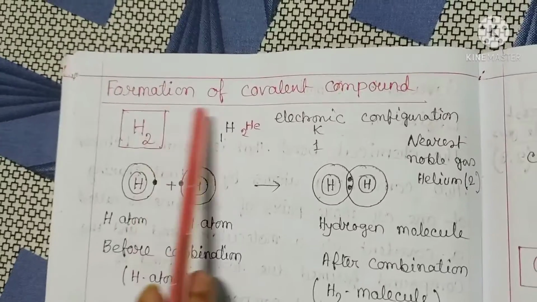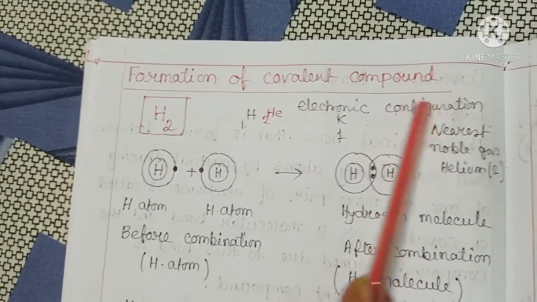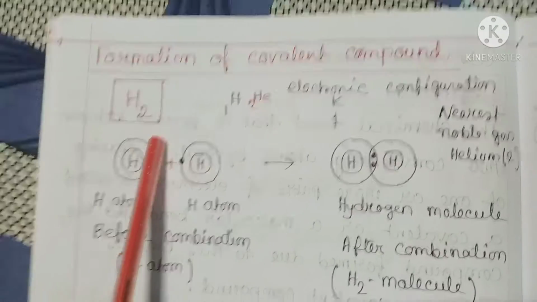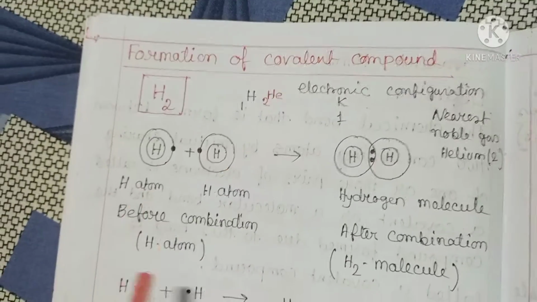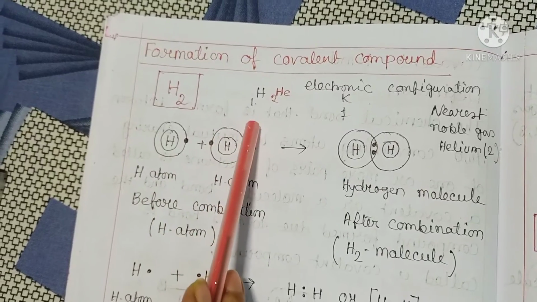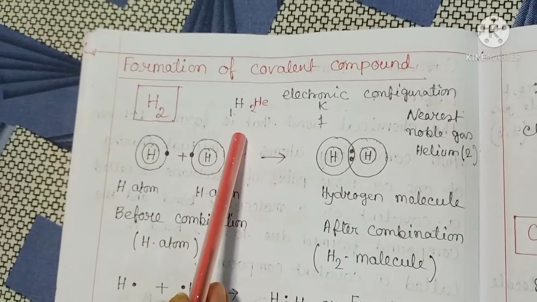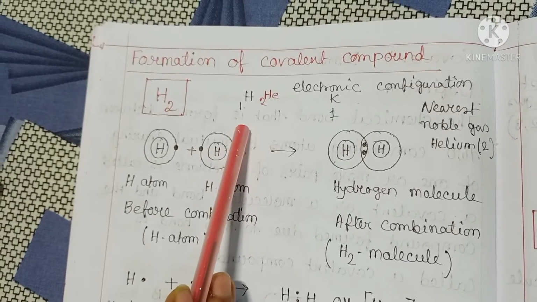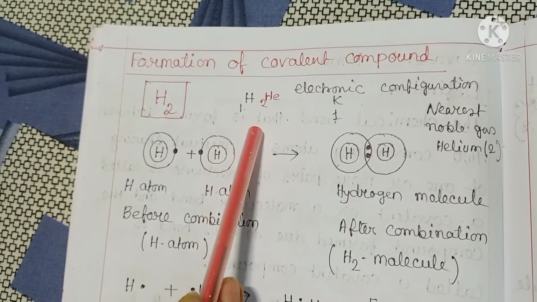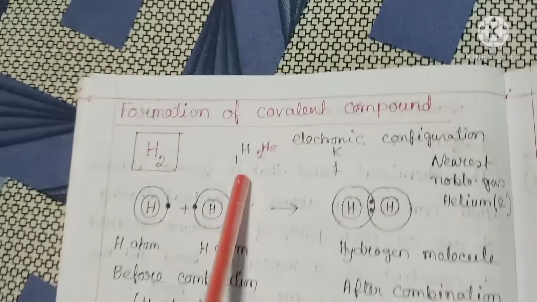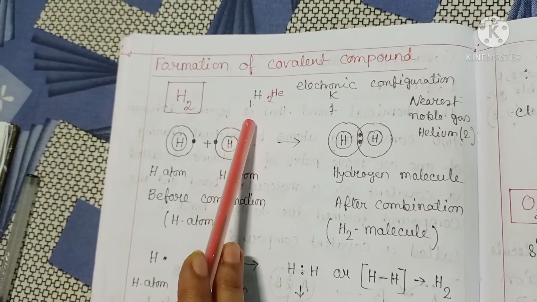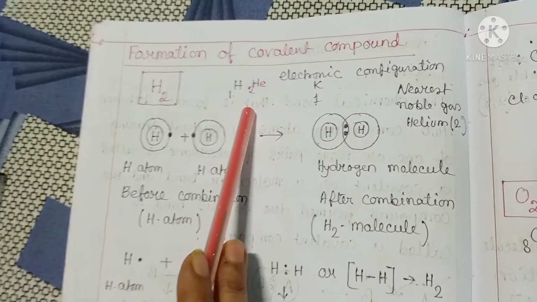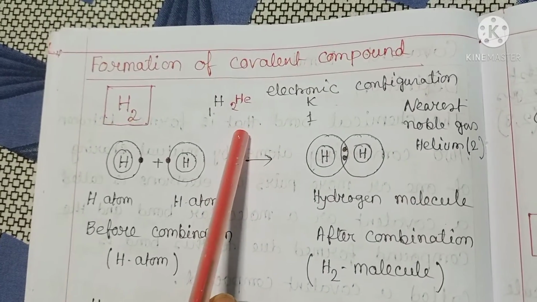Now, see the formation of covalent compounds. First, H2. See the formation of hydrogen molecule. Atomic number of hydrogen is 1. So electronic configuration: in K shell there is 1 electron. So hydrogen needs 1 electron to complete its duplet and can acquire the configuration of nearest noble gas helium.